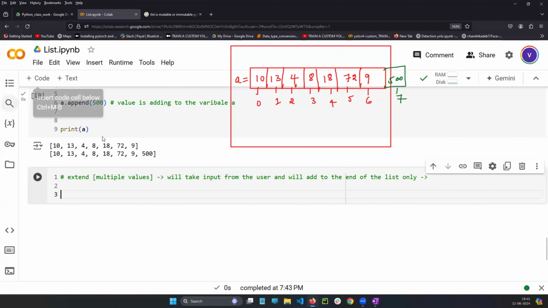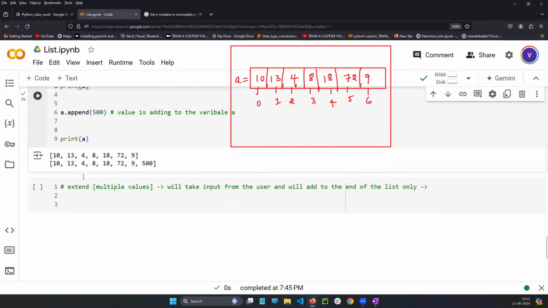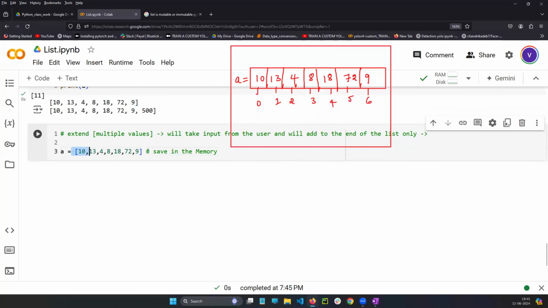So how to do it? Let's see. See here, I'm going to implement them. First line is saved in the memory, you know, exactly how it is written on the screen.